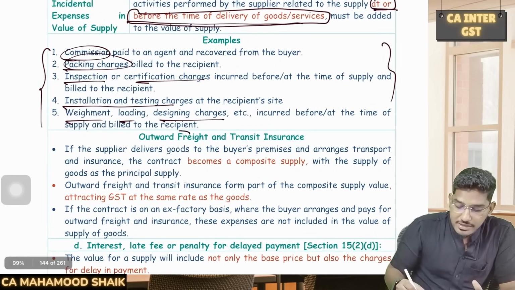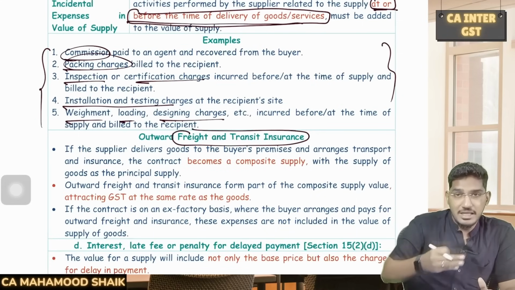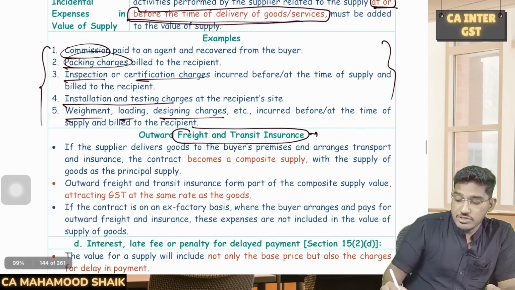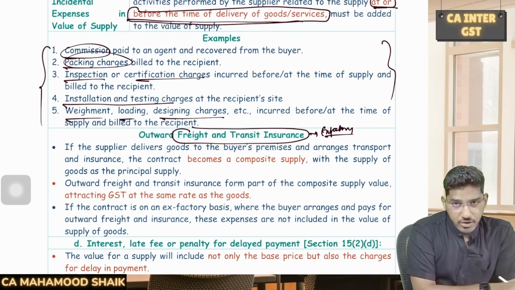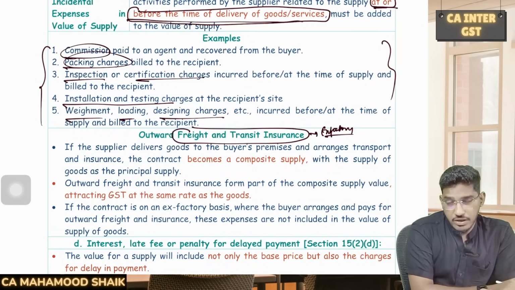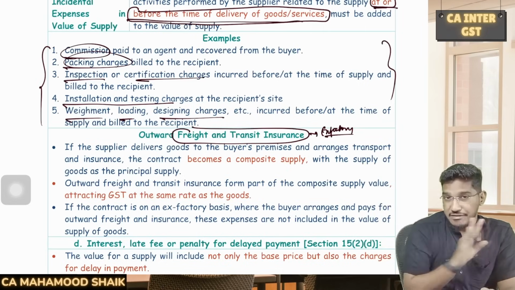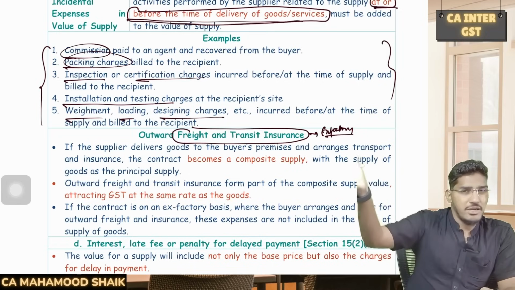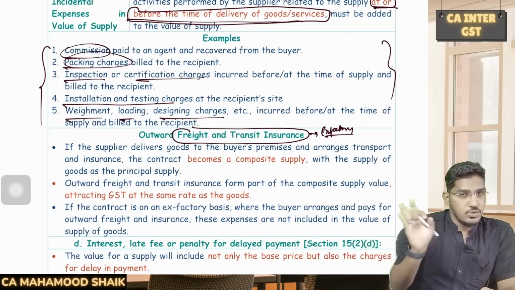Very good. Not just that, freight and insurance also. If freight and insurance is getting collected by the supplier from the recipient, it will be added to the value of supply. But sometimes there will be some contracts called ex-factory. Very, very important. In case of ex-factory contracts, the transport and insurance, everything will be arranged by the recipient only. Supplier will not have any involvement on ex-factory basis. Recipient will take care of it. Supplier will not collect anything extra from the recipient. So in those cases, those will not be added.